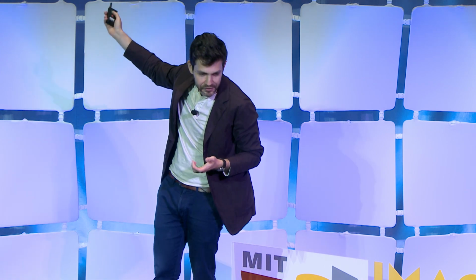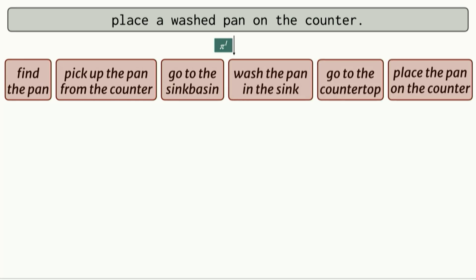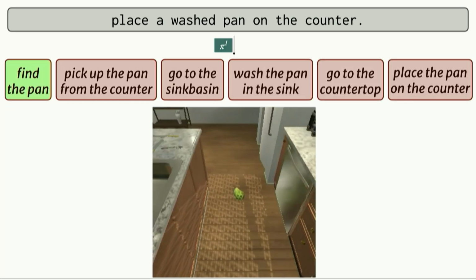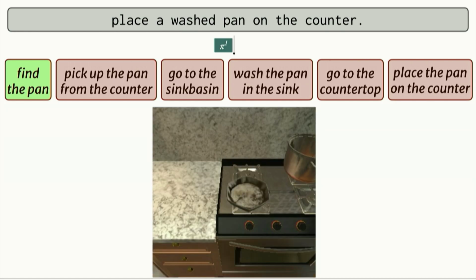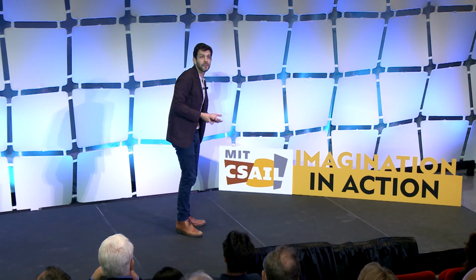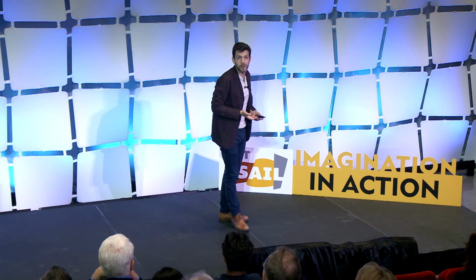So here's an example of a system like this in action and simulation. We start with a goal, we generate a natural language plan, and then we can move through the environment to execute this plan. And maybe what's most exciting about these kinds of approaches is that they allow us not just to do well at these planning tasks, but to generalize from very, very small amounts of robotic demonstrations in ways that we really couldn't hope to before, right?